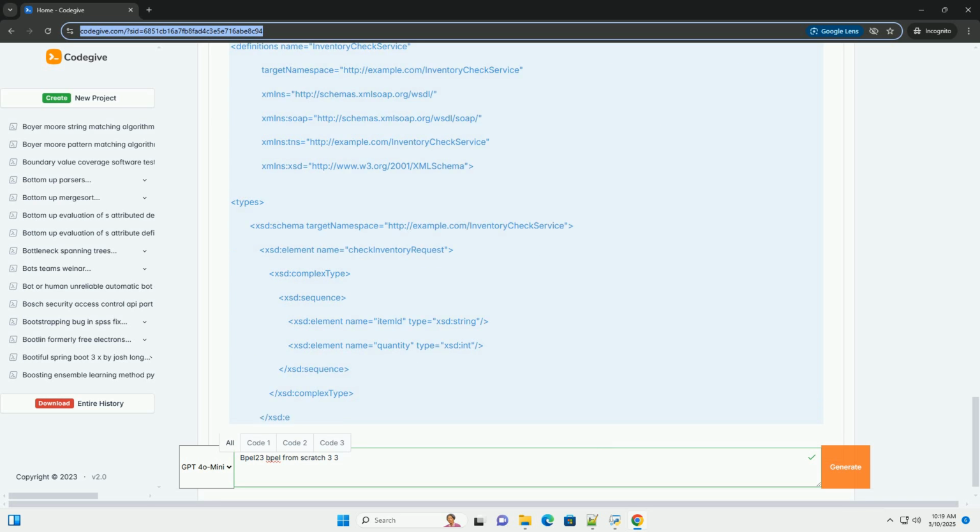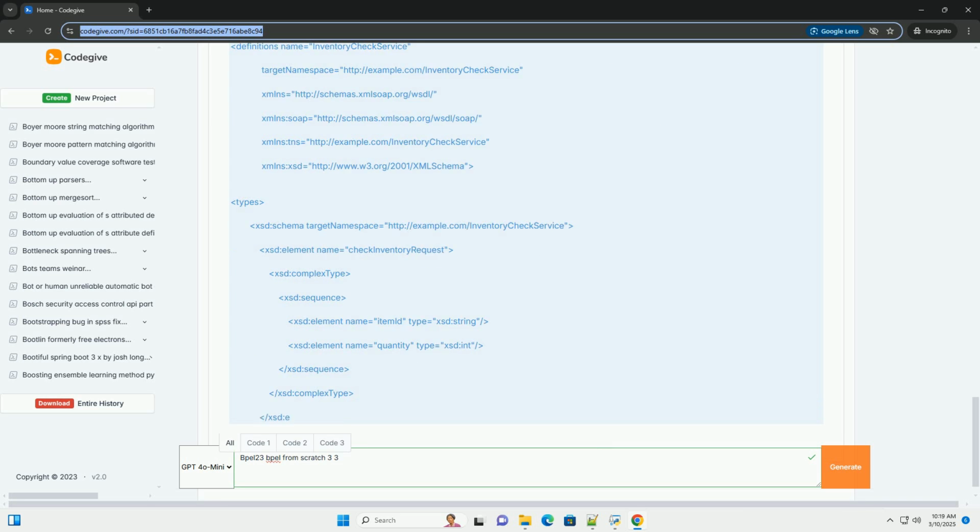Create a zip file containing the order process.bpel, order process.wsdl, order process.plt, credit check service.wsdl, inventory check service.wsdl, and deploy.xml files. You can name the zip file order process.zip. 3. Deploy to Apache ODE. Deploy the order process.zip file to your Apache ODE engine. You can typically do this through the ODE web console or using the ODE command line tools. Refer to the ODE documentation for deployment instructions.